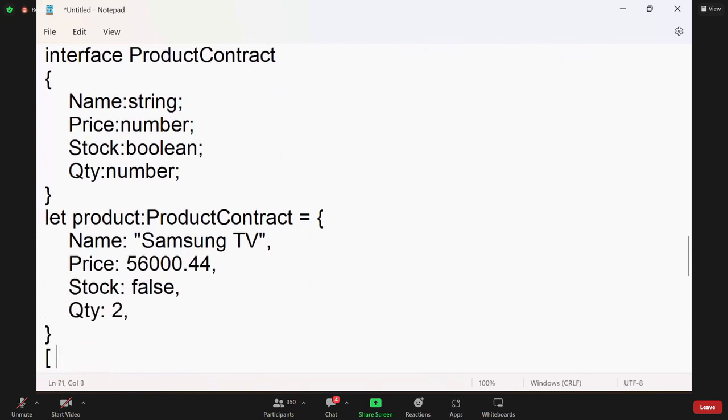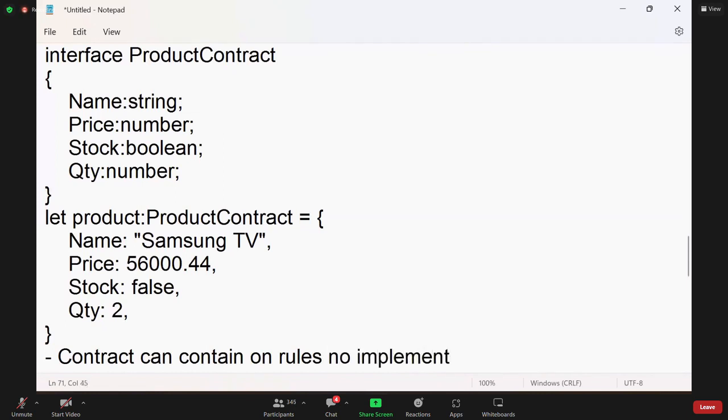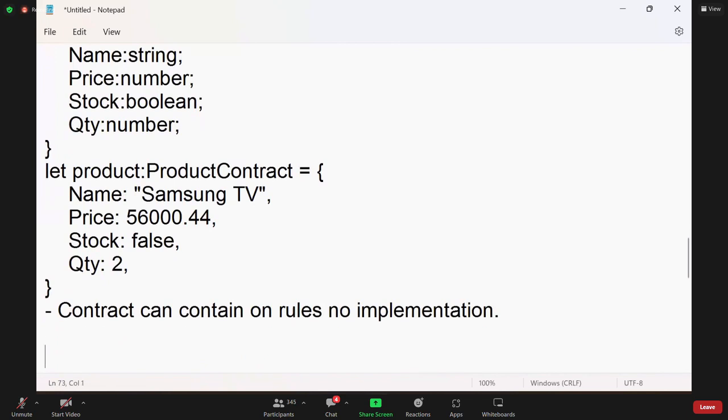Another important thing you should know about contracts: a contract can contain only rules, no implementation. There should not be any implementation.